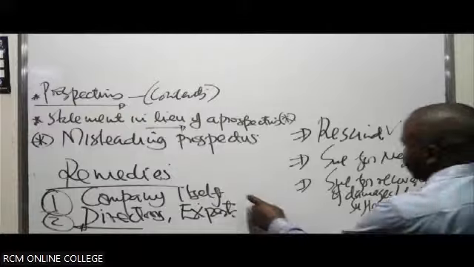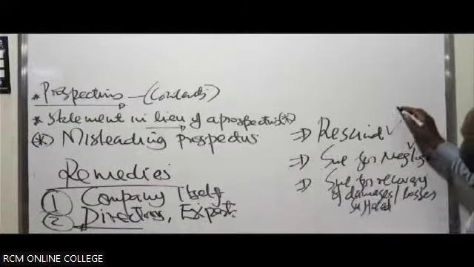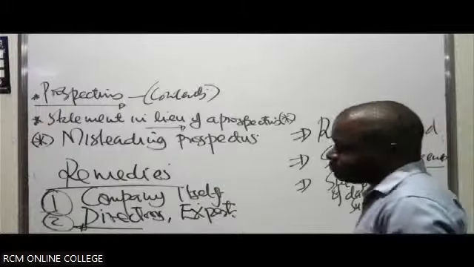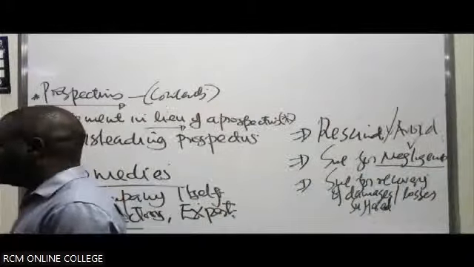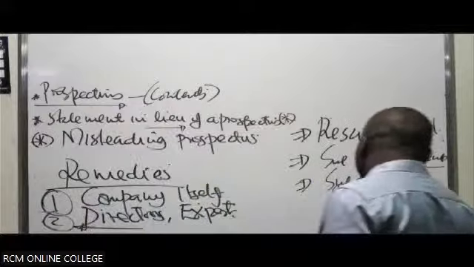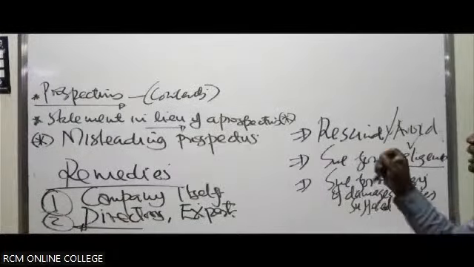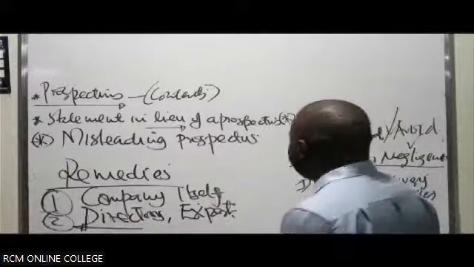Against what? The company. So he can resign or avoid the contract of allotment. He can sue for what we call negligence. This negligence, you must have learned about it in your law and governance. He can sue for recovery of damages or losses suffered against what? A key officer of the company, like a director. Or in this case, if he can prove an official officer of the company was involved in that misleading prospectus, he can sue for recovery for any loss he has suffered as a result of relying on that prospectus.